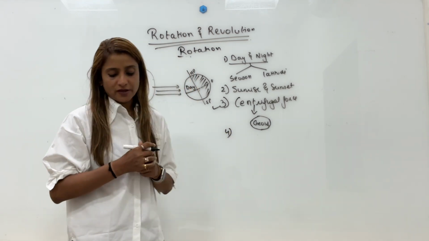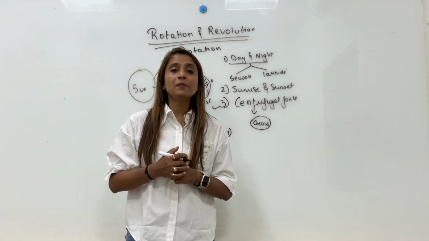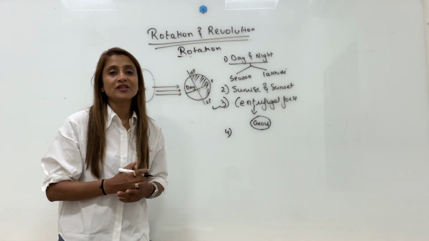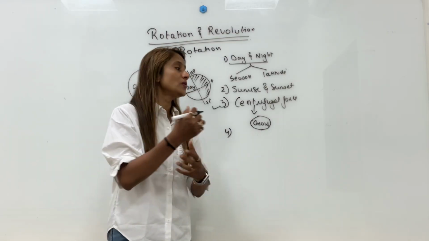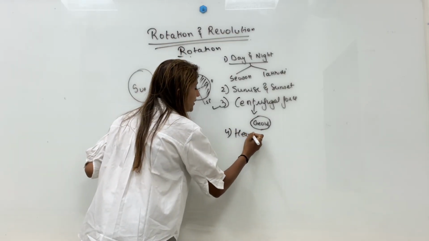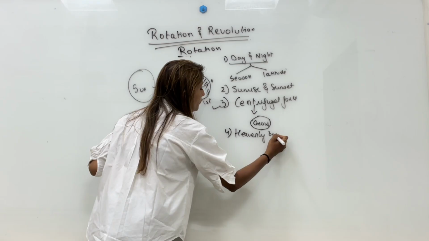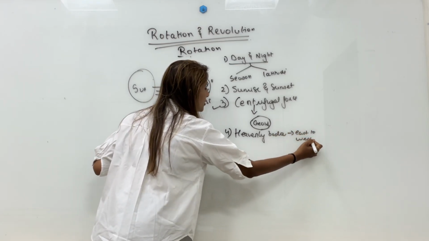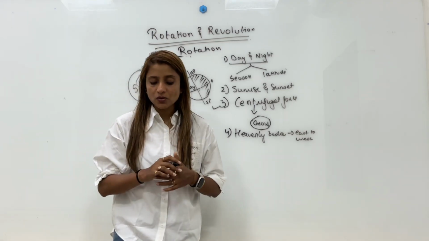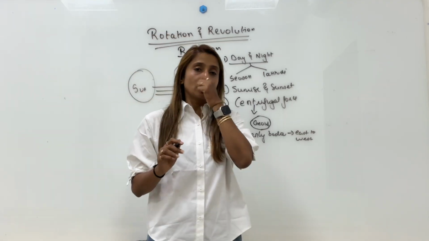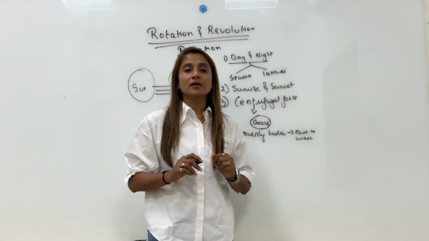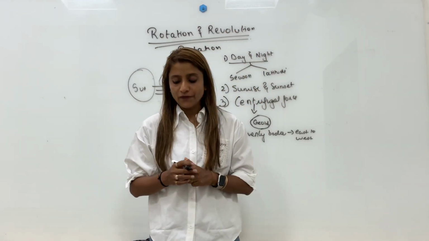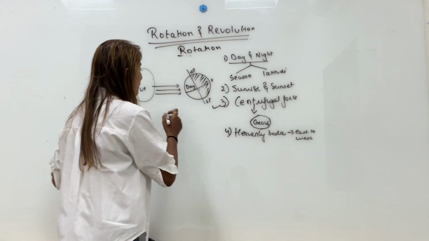Because of rotation, all the heavenly bodies appear to move from east to west, because rotation takes place from west to east. Also, in chapter number 2, if you remember, for every 1 degree longitude, there is a time difference of 4 minutes. How did we get that 4 minutes?